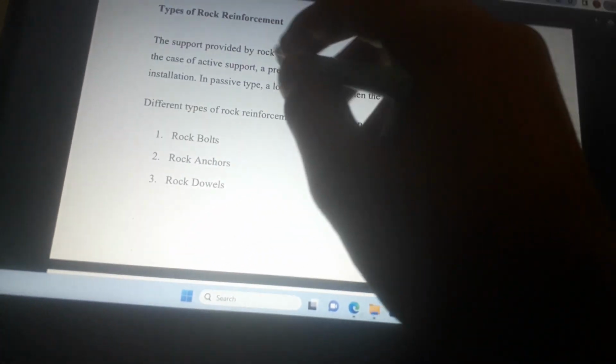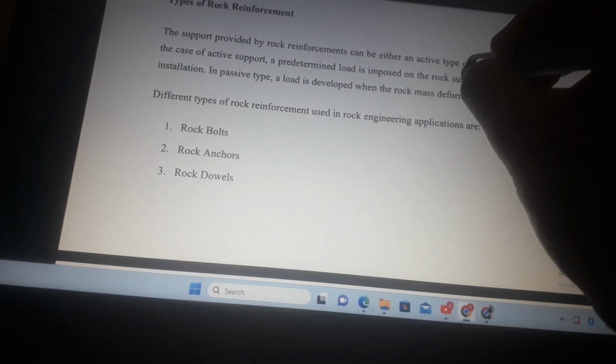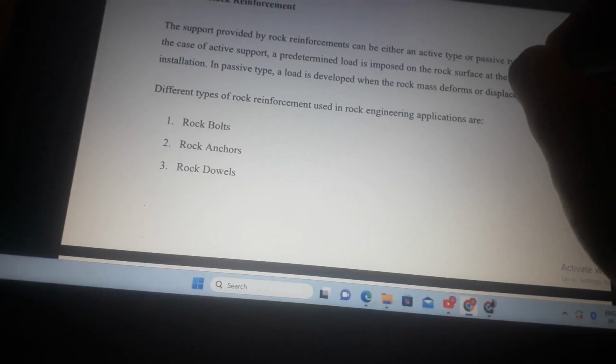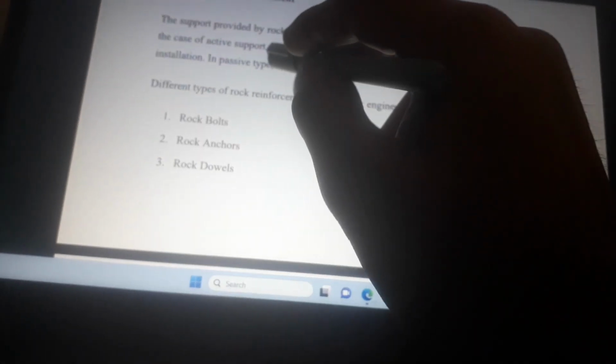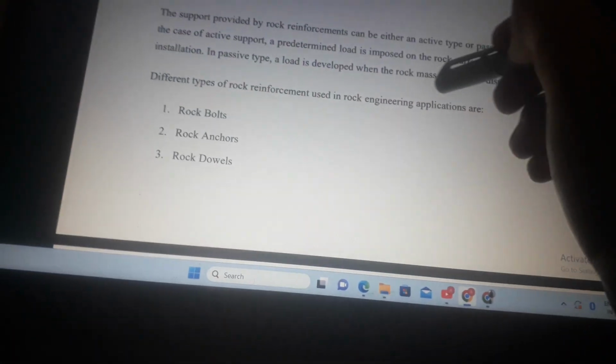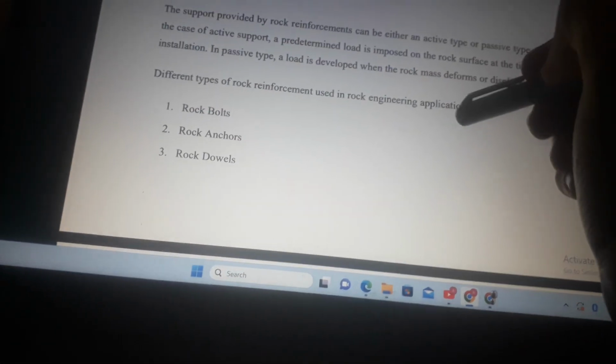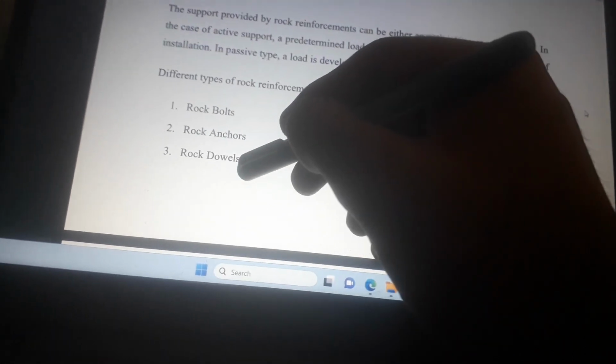The support provided by rock reinforcements can be either an active type or passive type. In case of active support, a predetermined load is imposed on the load surface at the time of installation. In passive type, a load is developed when the rock mass deforms or displaces. Different types of rock reinforcement used in rock engineering applications are rock bolts, rock anchors, and rock dowels.